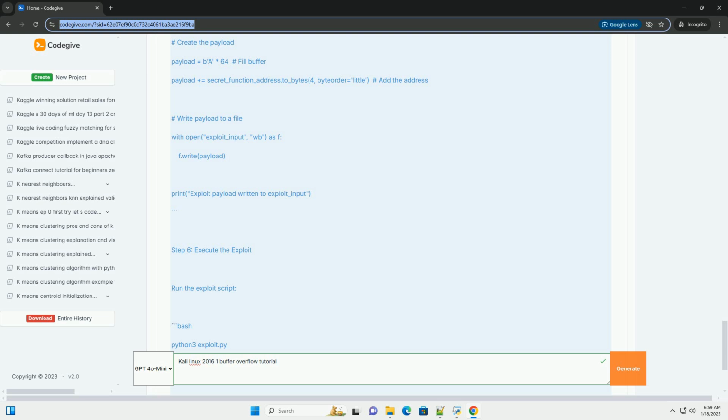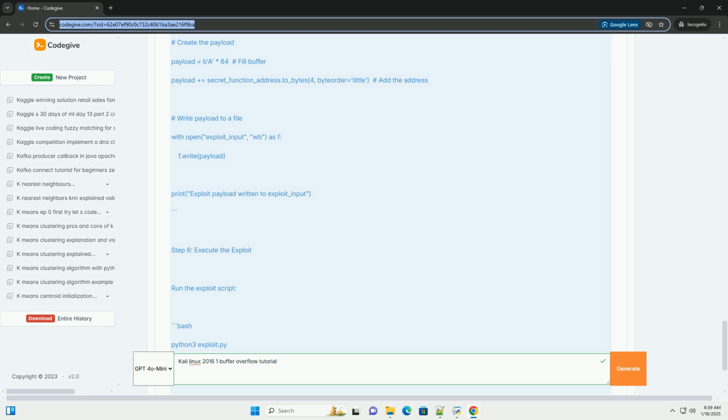If successful, you should see the message "You've been hacked" printed to the console, indicating that you have successfully exploited the buffer overflow vulnerability. Conclusion. This tutorial has demonstrated how to create a simple vulnerable program, compile it, and exploit a buffer overflow vulnerability on Kali Linux 2016. Always remember to use this knowledge responsibly and only on systems you are authorized to test.